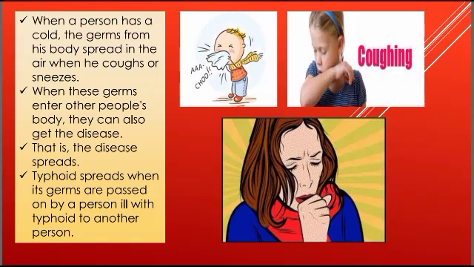Typhoid spreads when its germs are passed on by a person who is ill with typhoid to another person who is completely normal. That means a person who is ill can pass on his or her disease to another person. And again, that person may also suffer with the disease the first person is having.